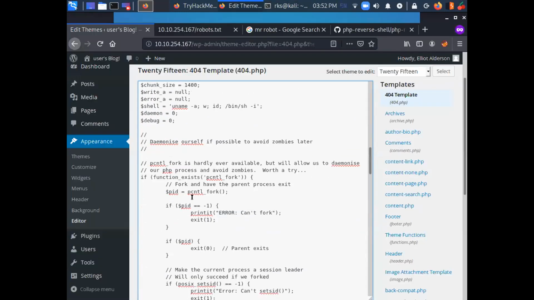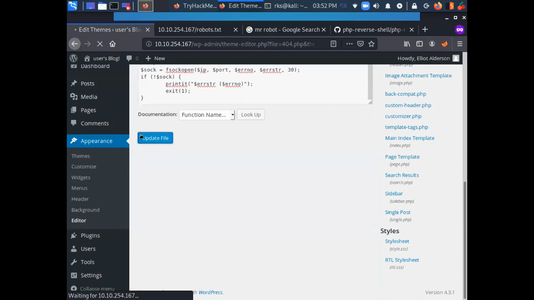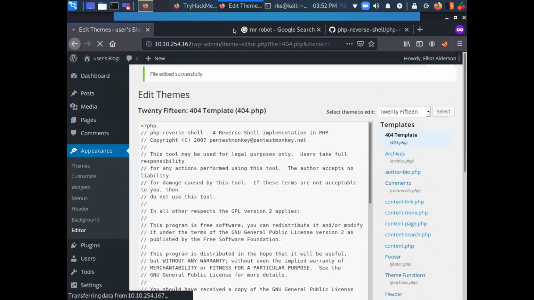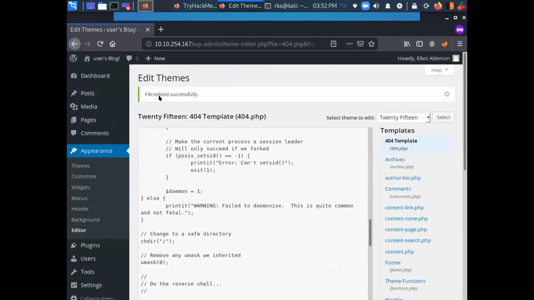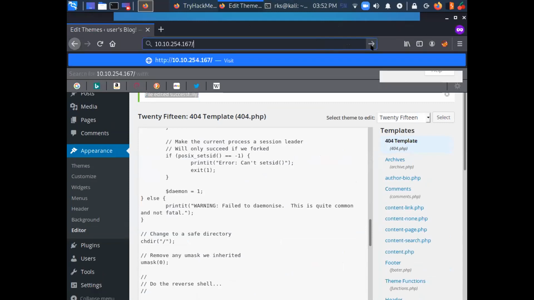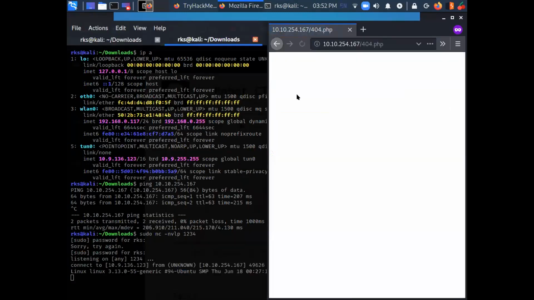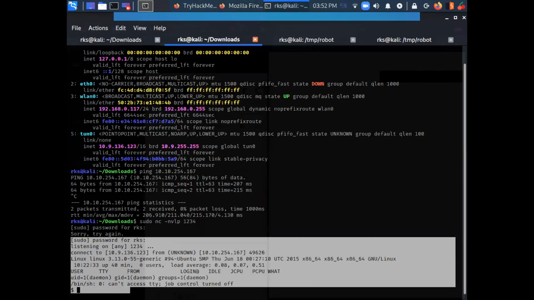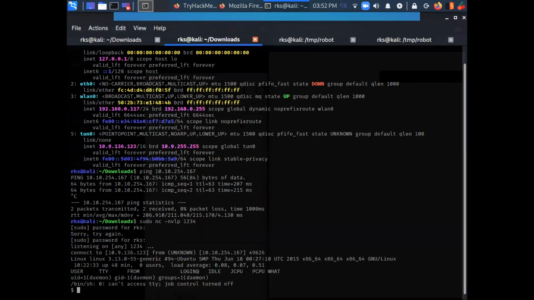Let's just save this thing. Added it successfully. Let's visit this 404. Let's get this code executed. And on the left hand side, you can see that I have got a shell back.